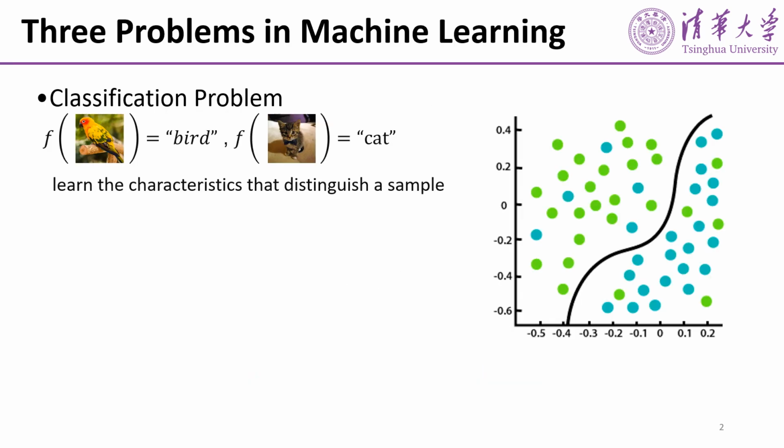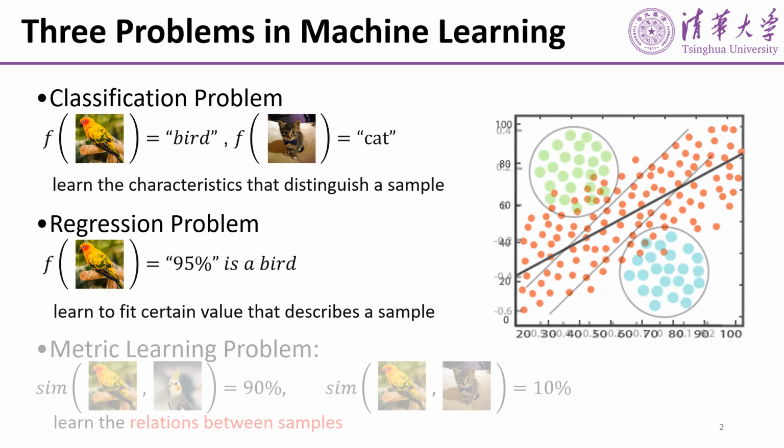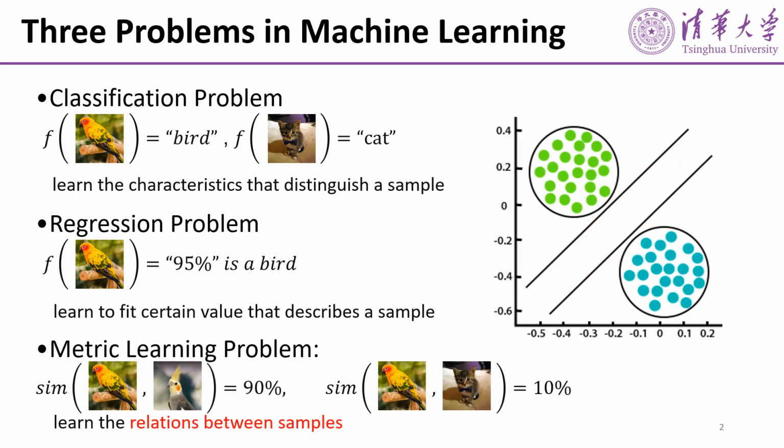There are three problems in machine learning. The first one is the classification problem, which learns the characteristics that distinguish a sample. And the second one is the regression problem. It learns to fit a certain value that describes a sample. And the last one is the metric learning problem, which learns the relations between samples.